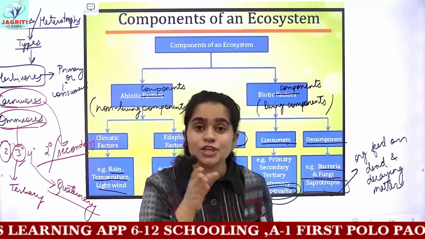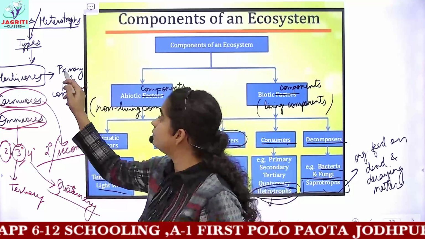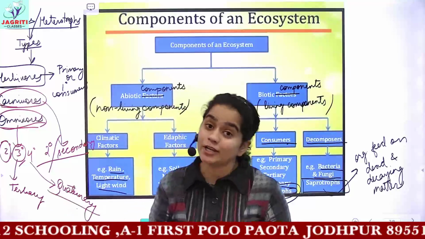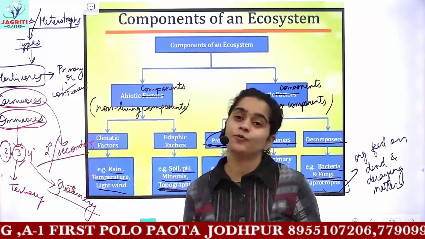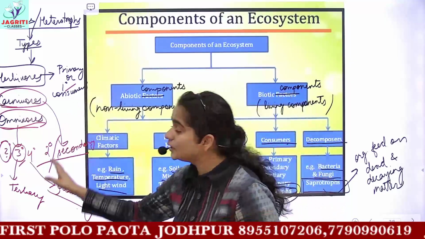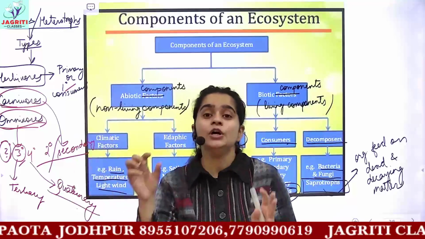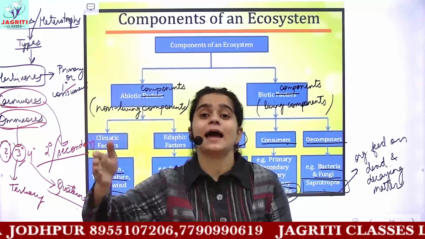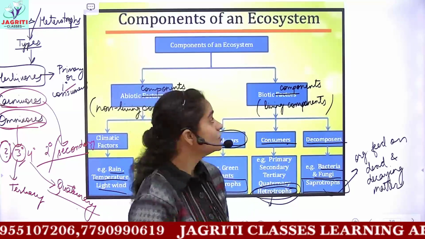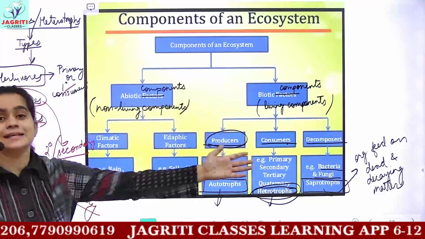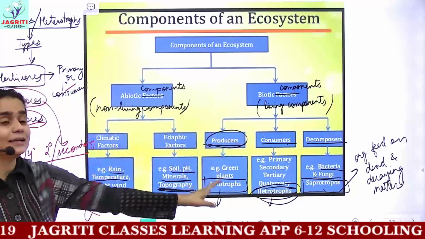And the position of the consumers is represented using the words primary, secondary, tertiary, quaternary, or in short 1-degree, 2-degree, 3-degree and 4-degree consumer. So I hope these words are clear. These words indicate the position at which the organism comes in a food chain. So these were the 2 basic categories of ecosystem, abiotic and biotic, and their further classification.